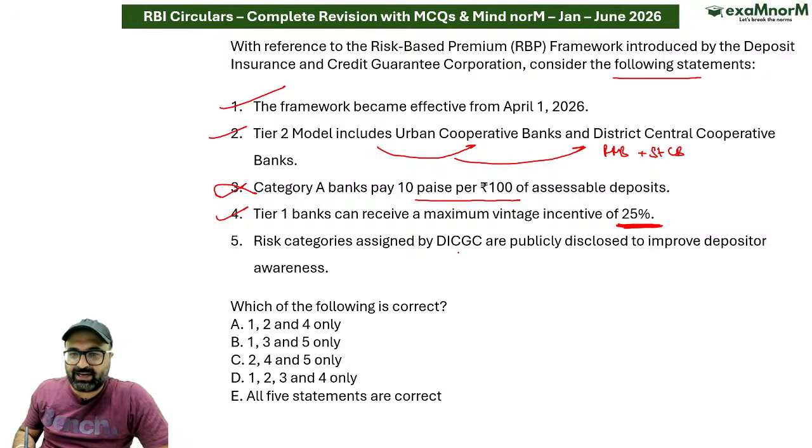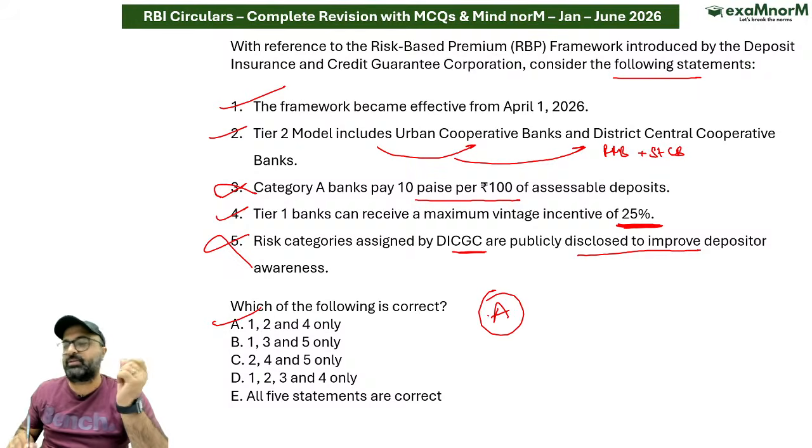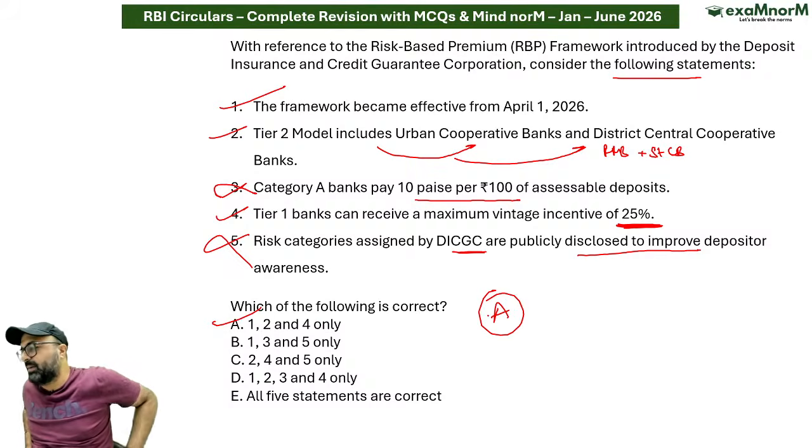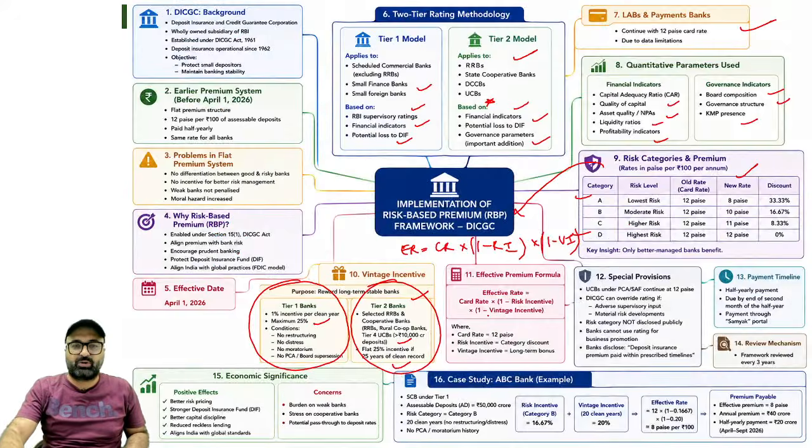Risk category assigned by DICGC are publicly disclosed to improve depositor awareness. No sir, that is not publicly disclosed. This is not allowed. It's not that brother, we are coming in 8%, we are a good bank, so come open deposits with us. RBI says this is not allowed, you are not allowed to do this.